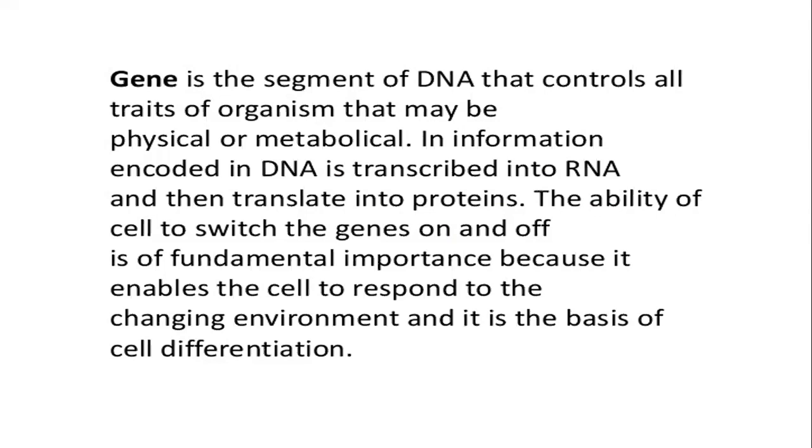The information that is encoded in the DNA strand is transcribed into RNA, and then translated into proteins. This whole scenario is known as the central dogma, that is, the flow of genetic information. The segment that is transcribed into mRNA is known as the gene.